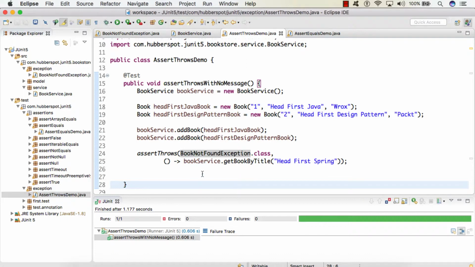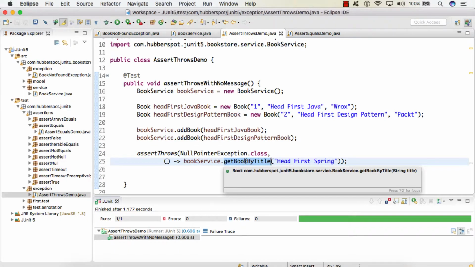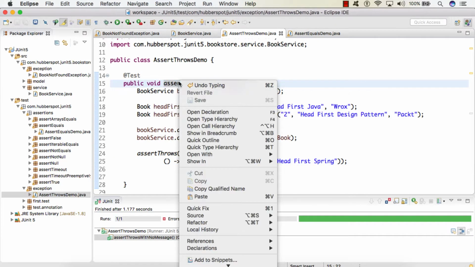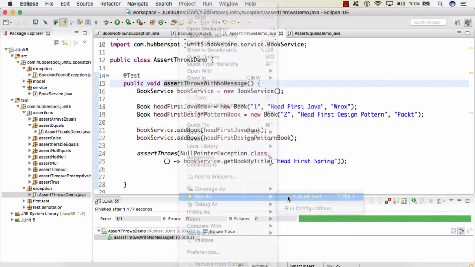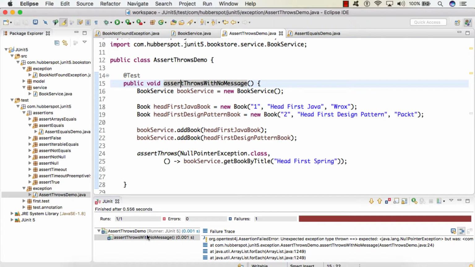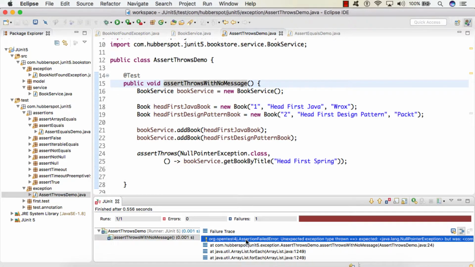So friends, let's say we provide a wrong expectation. Instead of book not found exception, let's say we give that it throws null pointer exception. So here we know that get book by title throws a book not found exception, not the null pointer exception. So here the type of exception we have provided is different from what will be thrown from the get book by title method. So if I run the test case now, you can see our test case failed with an assertion failed error.